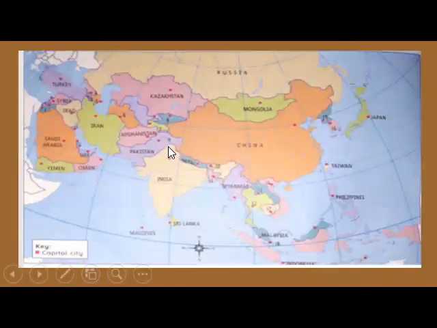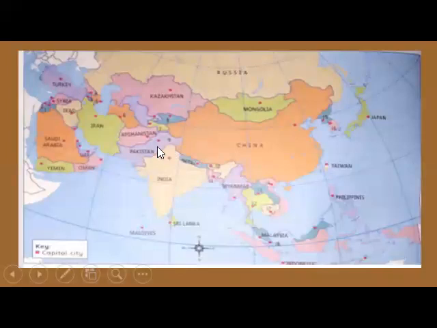And you see all countries share borders with other countries like Iran, Kazakhstan, Saudi Arabia, Oman. So this is a political map, and you can check the key, and this square red shape is showing the capitals of countries.